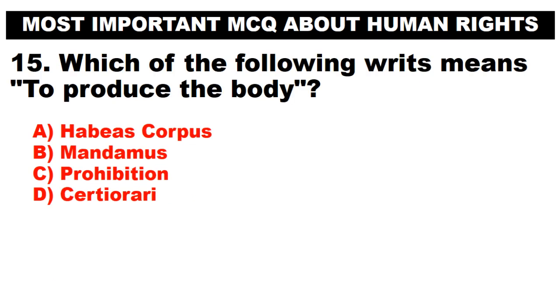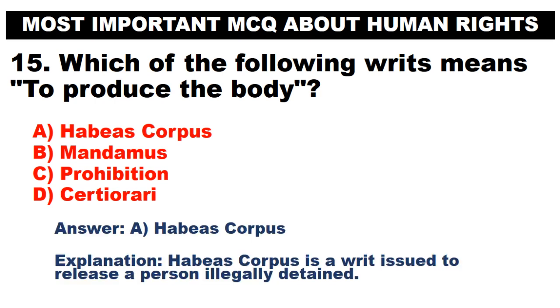Which of the following writs means, to produce the body? A. Habeas corpus. B. Mandamus. C. Prohibition. D. Certiorari. Answer. A. Habeas corpus. Habeas corpus is a writ issued to release a person illegally detained.